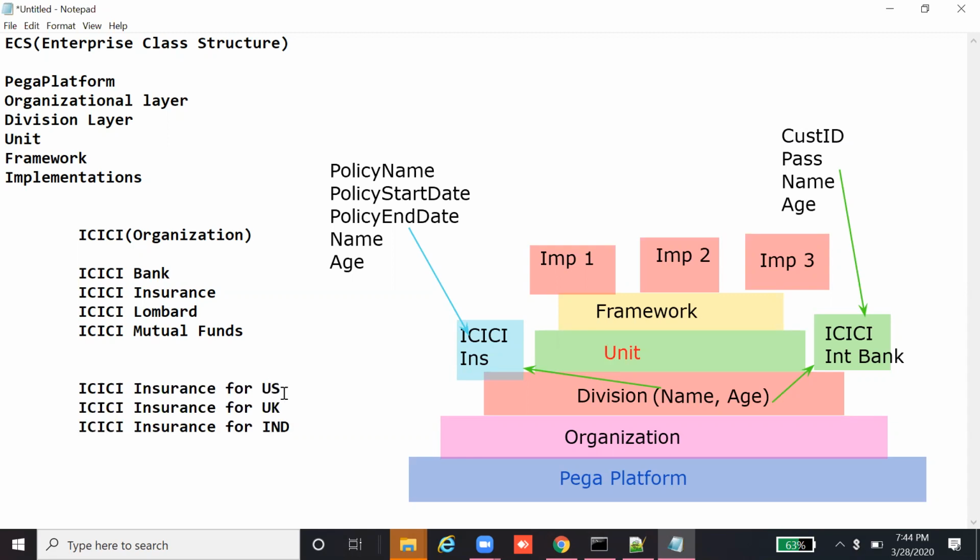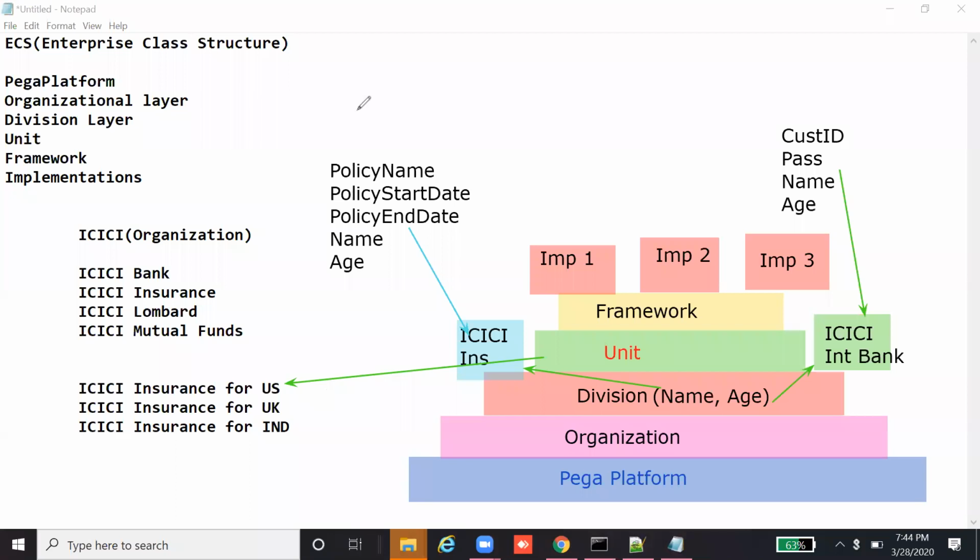For US, you can build it with a separate unit layer as US, and start building your application. In the same way, for UK, you can choose UK as a layer, and build a separate standalone application for UK as well.